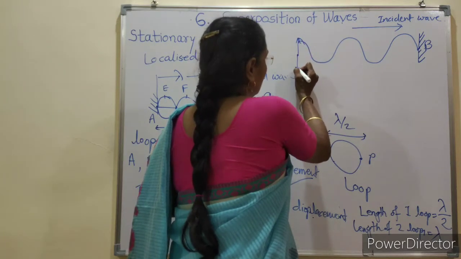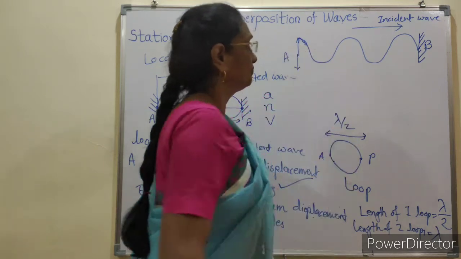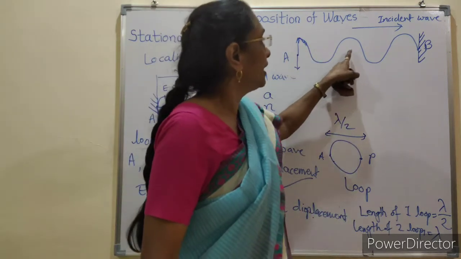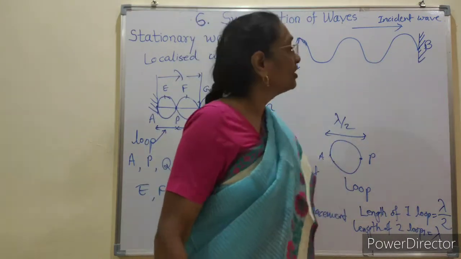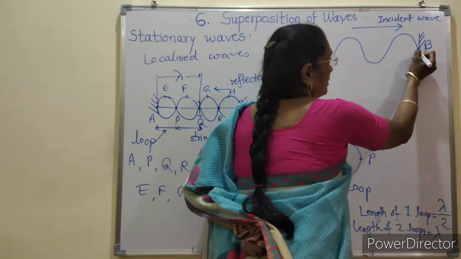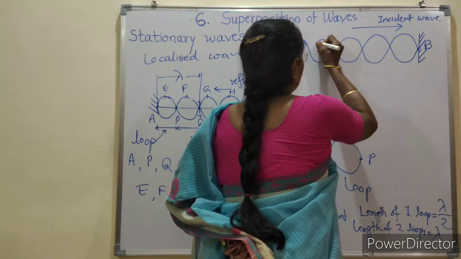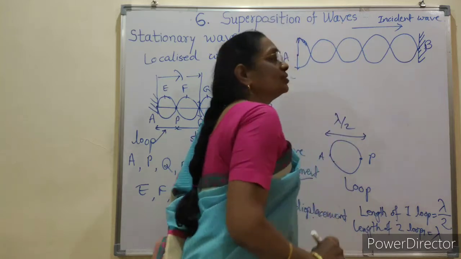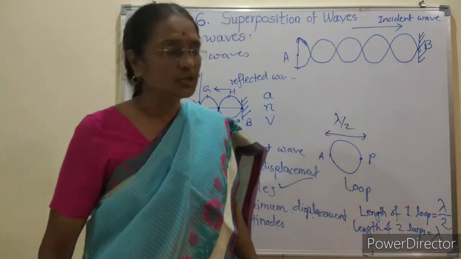This maximum displacement point is A, and the wave travels towards B. Now at point B it reflects, and we observe the pattern consisting of loops.